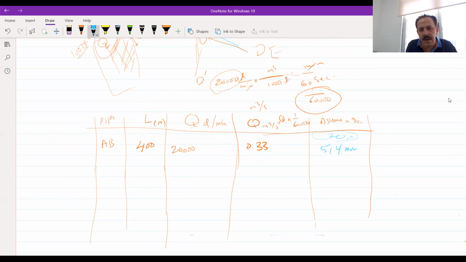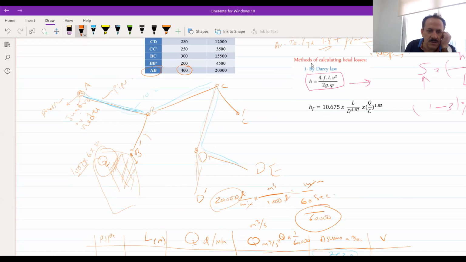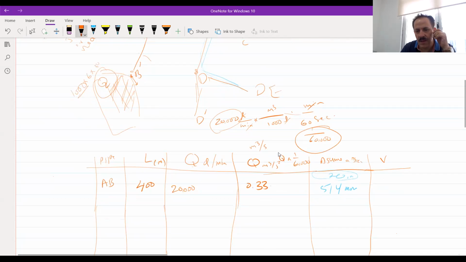Now I have assumed the value, and I will find the velocity in this main pipe. It should be equal to Q of this pipe divided by the area of this pipe. The velocity is equal to Q divided by area. Before that, let me find the area of the pipe, and then the velocity.